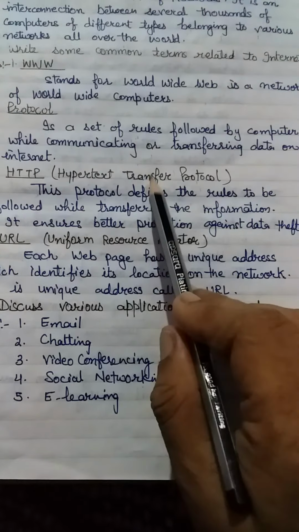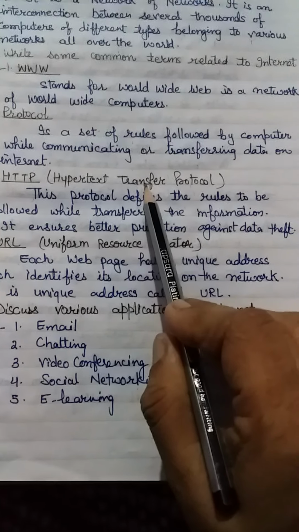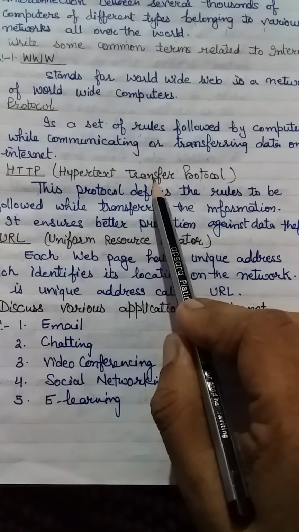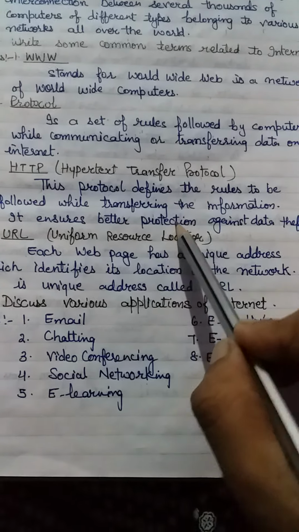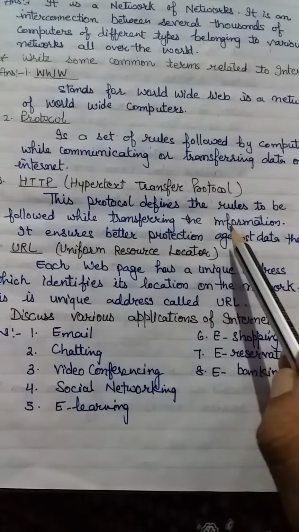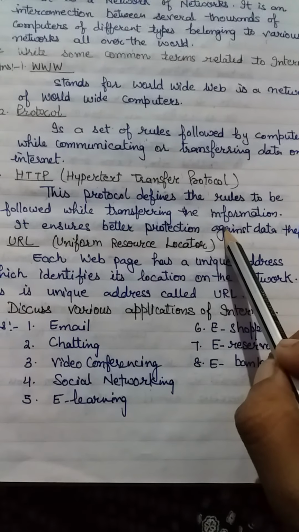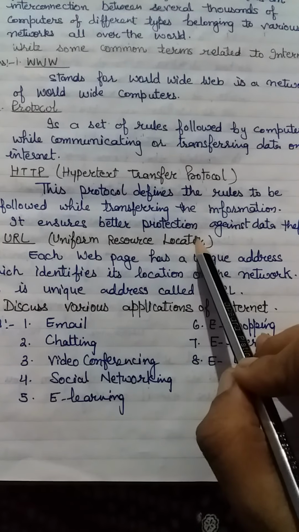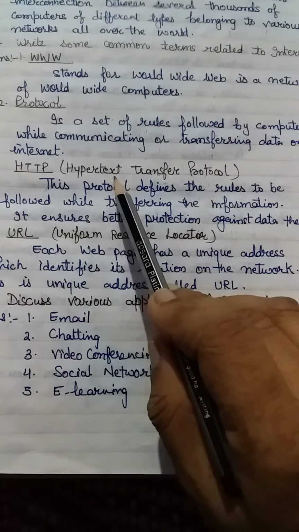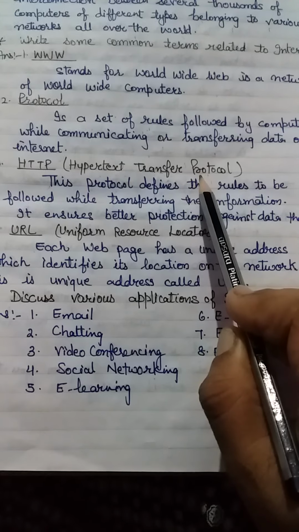This is a type of rule at the time of communication between the server and the client machine, which ensures better protection against data theft.